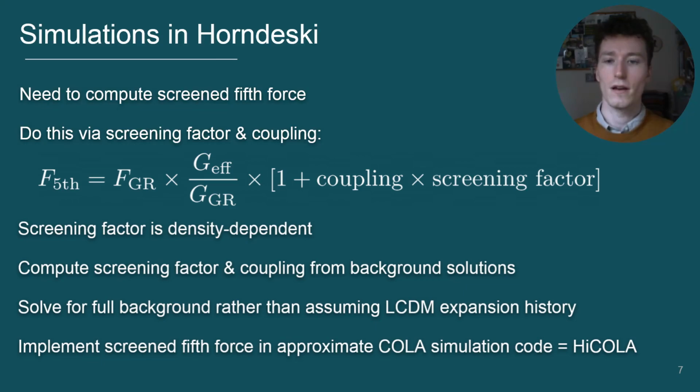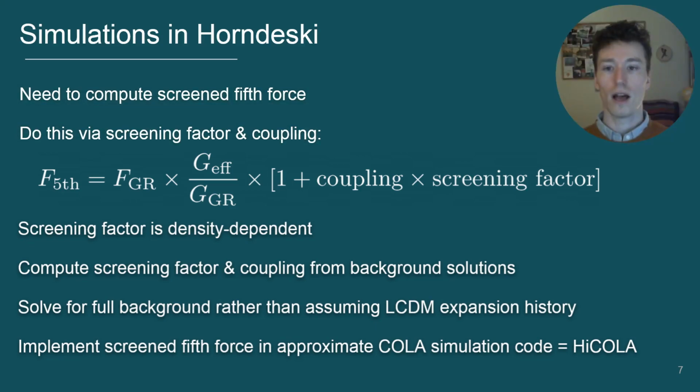simulation code. For this project, we've chosen to implement it in an approximate COLA simulation code, which we call Hi-COLA, standing for Horndeski in COLA. I won't explain the COLA simulation method in detail here, but in brief, it makes use of Lagrangian perturbation theory to allow us to trade accuracy at small scales for overall speed, while remaining accurate at large scales. My collaborator Georgios and I both have extensive experience with COLA codes, so it made sense to build on that experience here. While our Horndeski COLA code won't be accurate down to the smallest scales, it should still be accurate down to around k of 1 h over megaparsec, which is a serious improvement over linear theory, and certainly enough to validate higher order perturbation theory with.